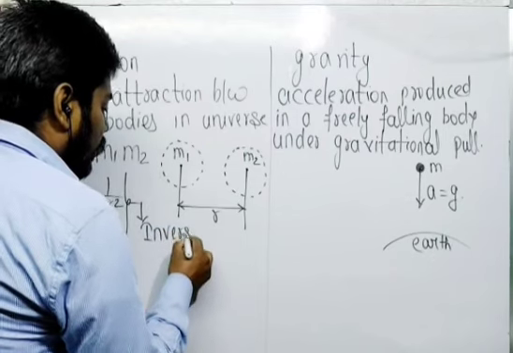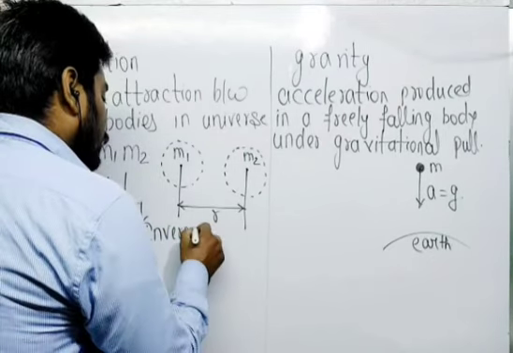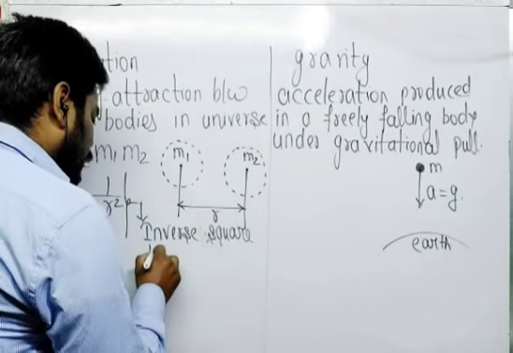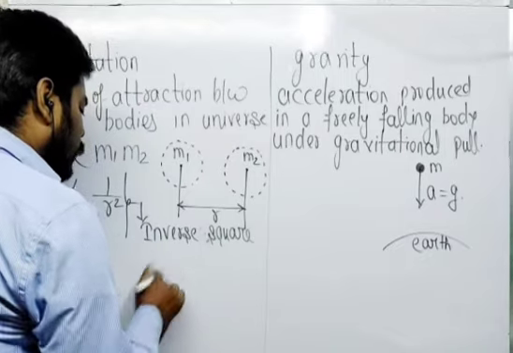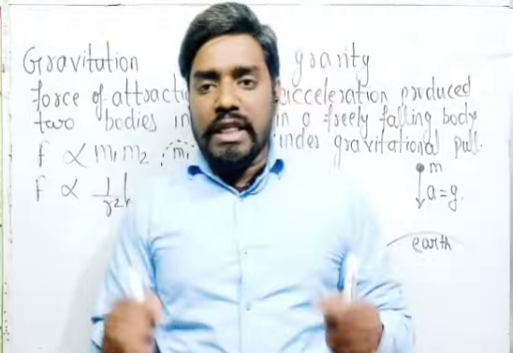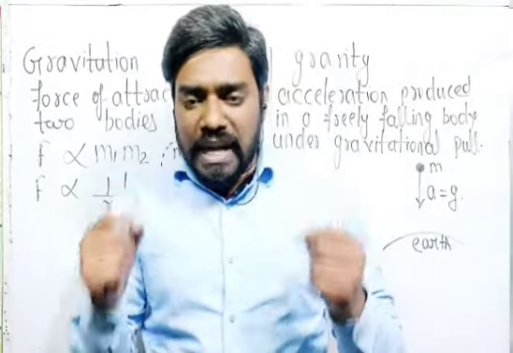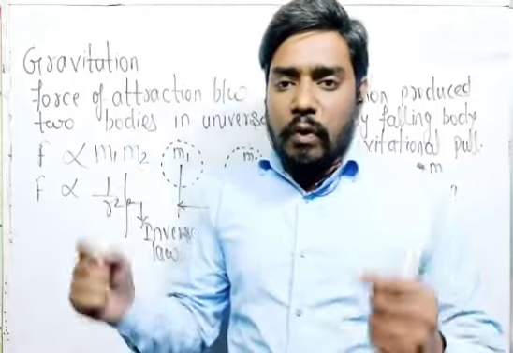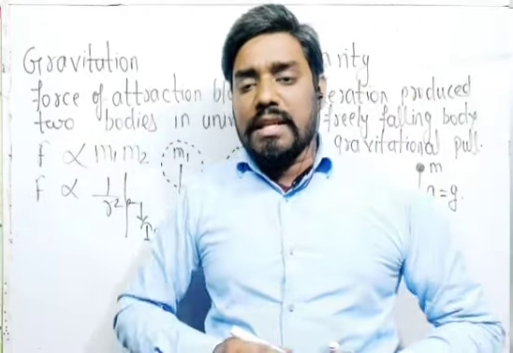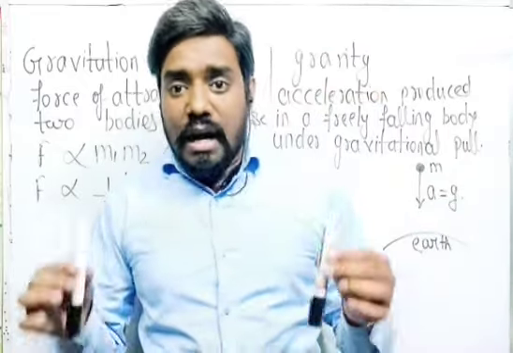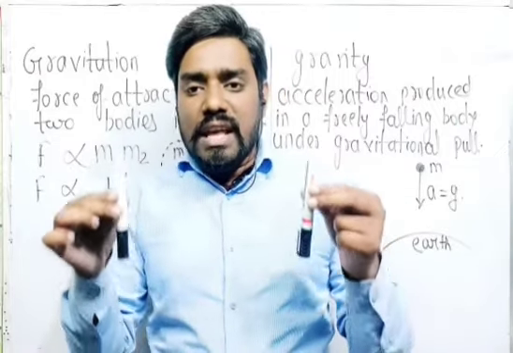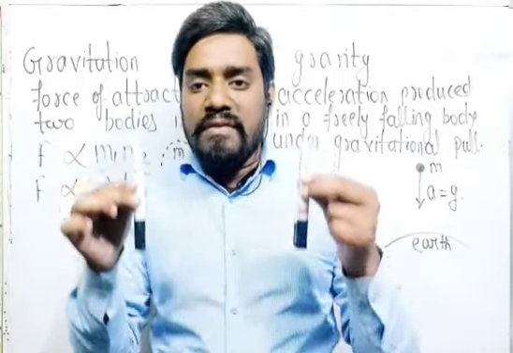This inverse square law is applicable in the case of magnetic force and electrostatic force. Understood? In electrostatic force, when two charged objects are placed at a distance of r, the force is directly proportional to the product of their charges and inversely proportional to the square of the distance. And if you have seen two magnets attracting each other, they also follow the inverse square law.